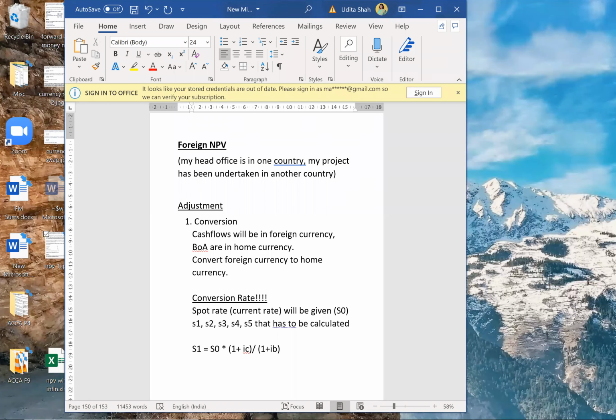In this example, my counter country will be USA and my base country will be India, if I have a head office in India and my project has started in USA. So inflation of USA divided by inflation of India will give me my spot rate of first year. Now the spot rate of second year will be the spot rate of first year into the same thing. The spot rate of third year will be the spot rate of second year into the same thing, and so on.